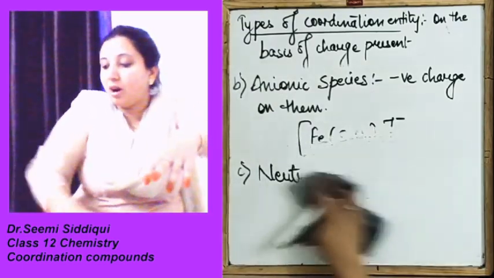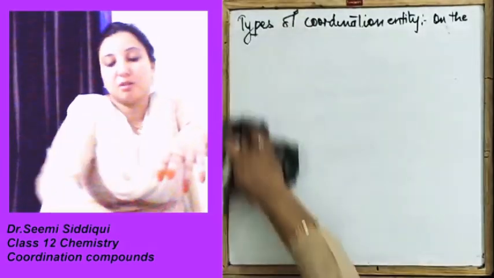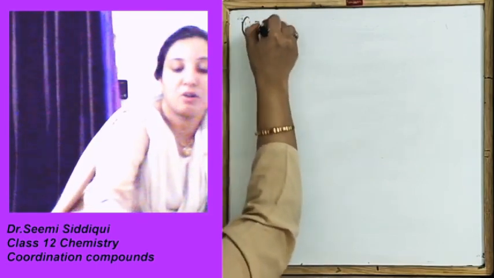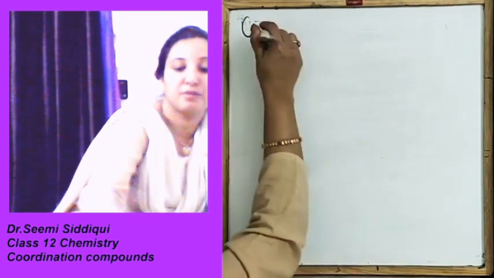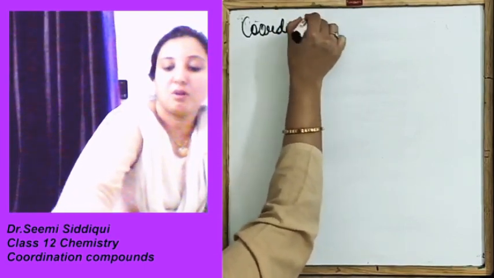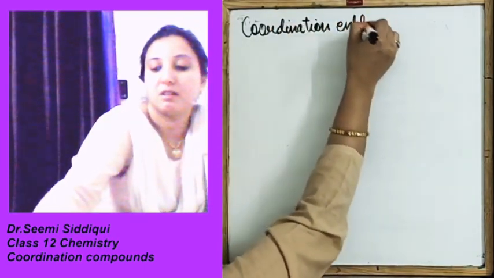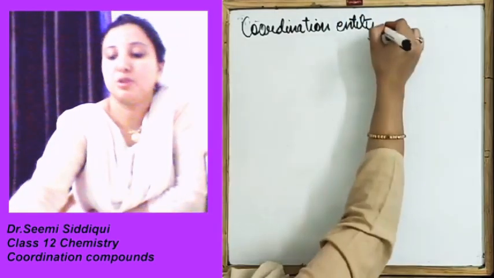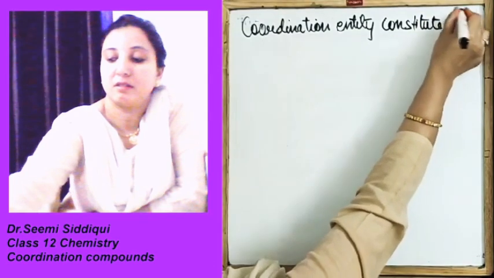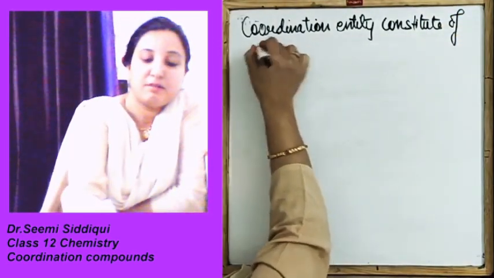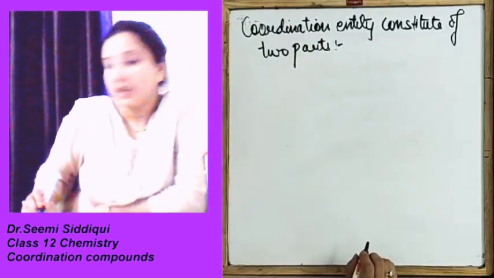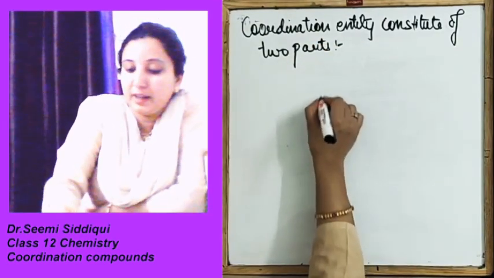Now, on the basis of this only, coordination entity constitutes two parts.